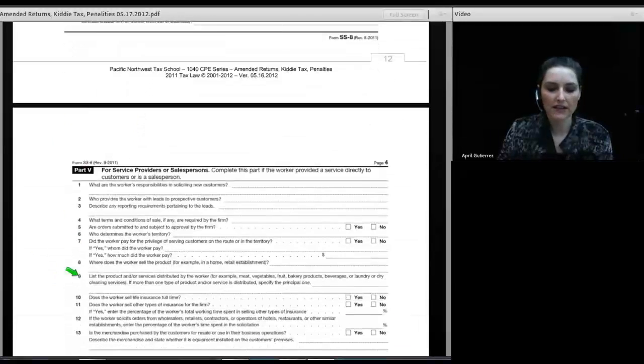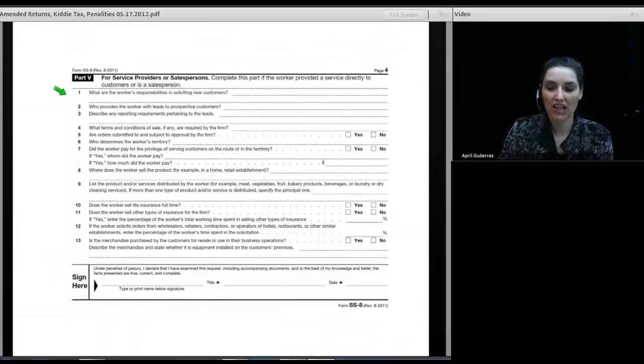So you can see it's a fairly lengthy application. And when my clients take a look at it, they spaz out. They say, no thanks, file Schedule SE, I'll pay the self-employment tax.